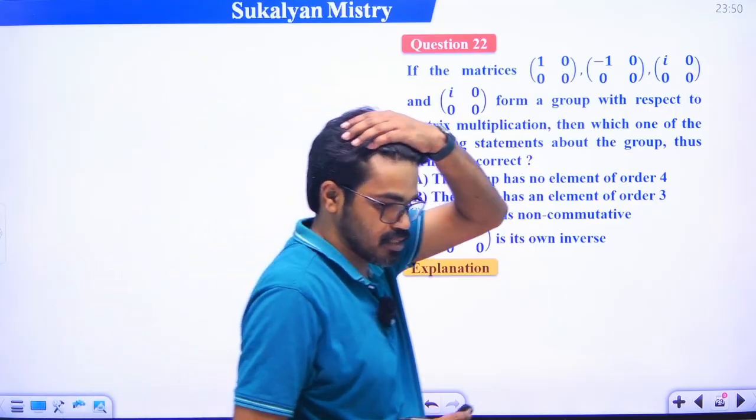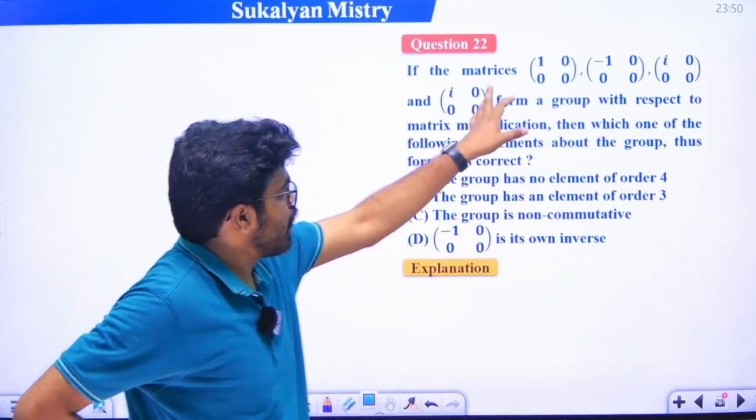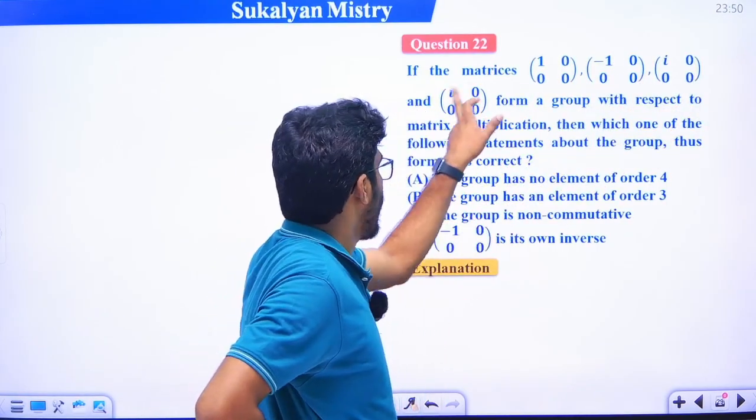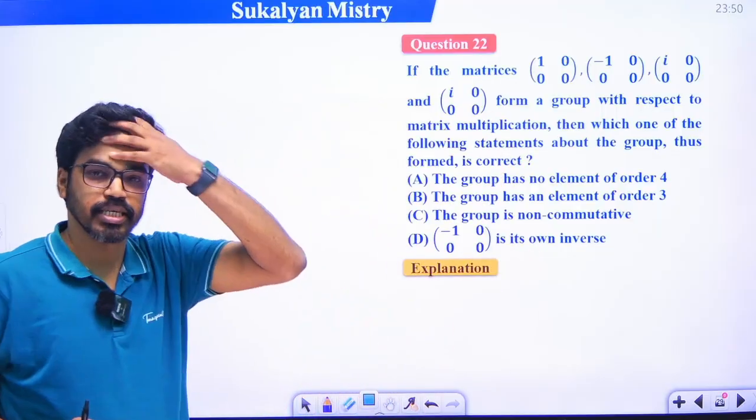If the four matrices, 1 0 0 0, minus 1 0 0 0, i 0 0 0, and minus i 0 0 0, form a group with respect to matrix multiplication.